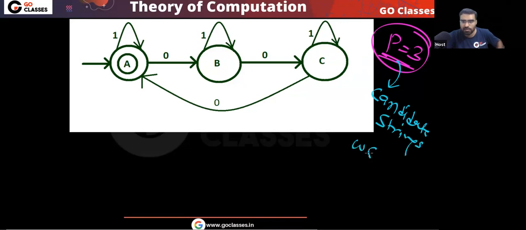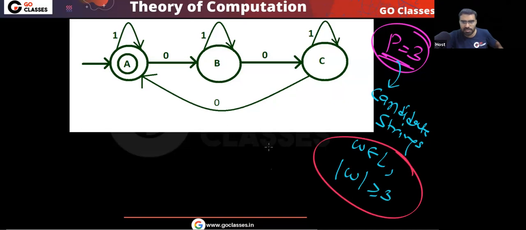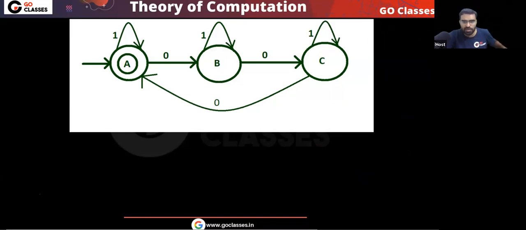Candidate strings. Strings which belong to L and whose length is greater than or equal to 3. Give me such a string. These strings are the candidate strings. Now you give me one such string. Take this candidate string, for example: 0, 1, 0, 1, 0. Let's start with this candidate string.